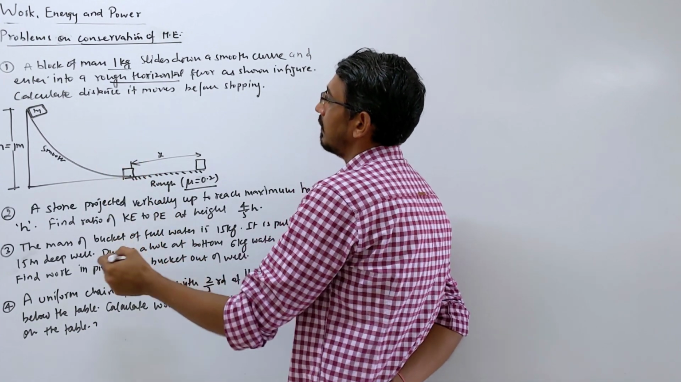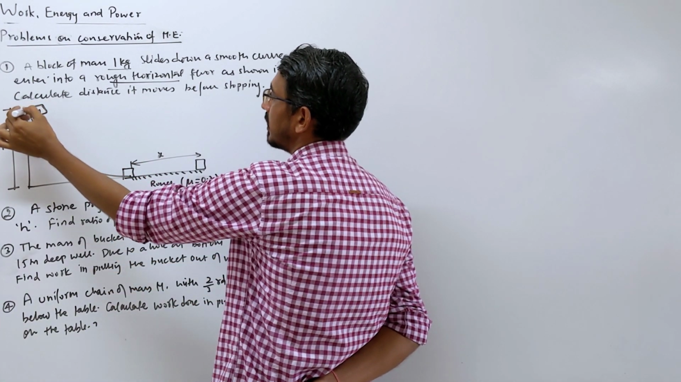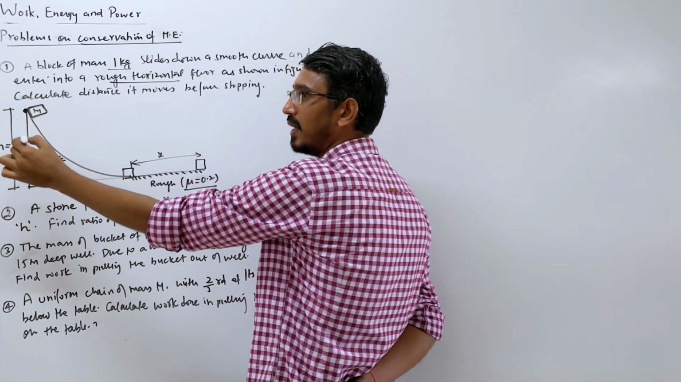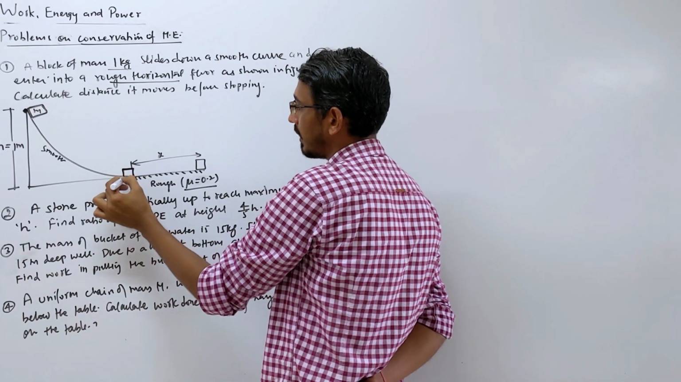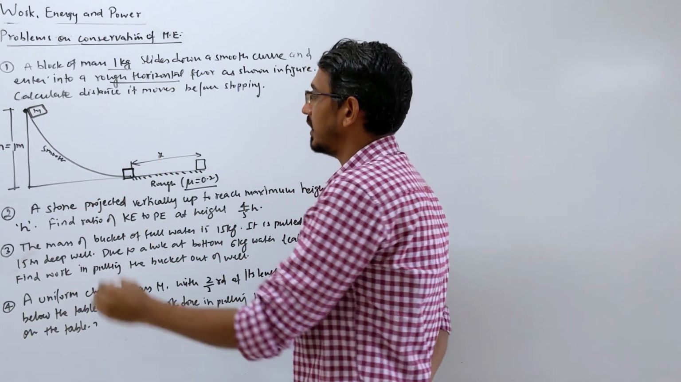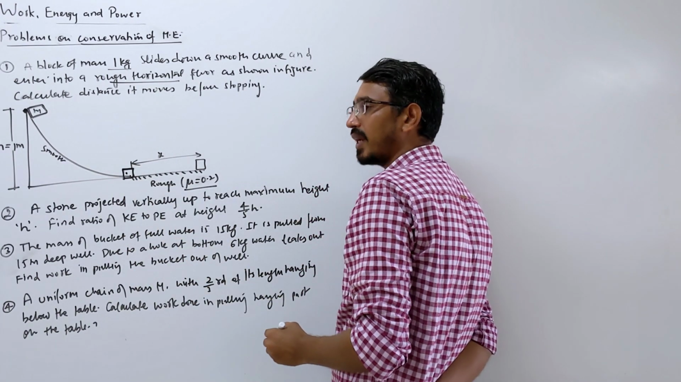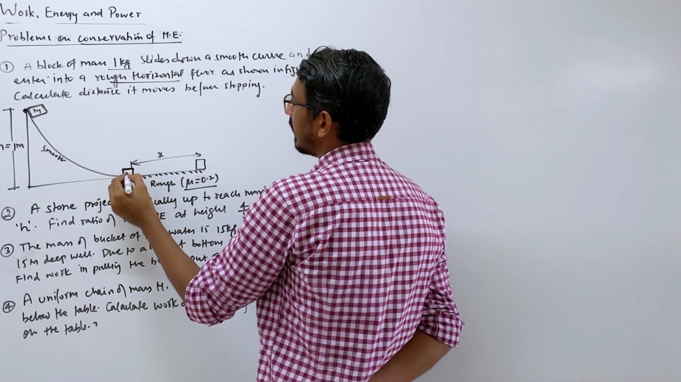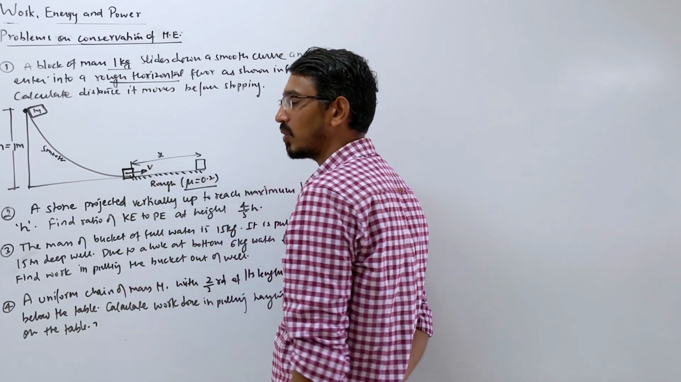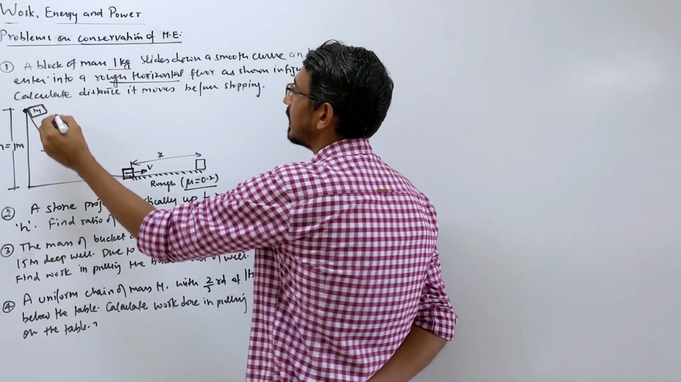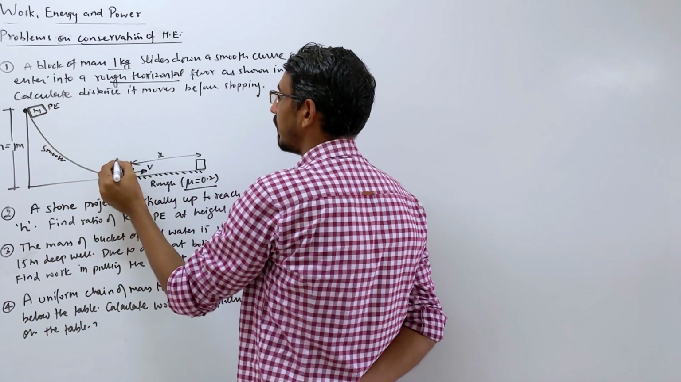So how do we answer? First we will say that it's sliding from the top. So at this point it has potential energy that is converting into kinetic energy. At the ground point, before it enters this rough surface, it has only kinetic energy, right? So first we write conservation of energy. You want to know at what velocity or what kinetic energy it starts moving. At the top we have only potential, at the bottom we have only kinetic.